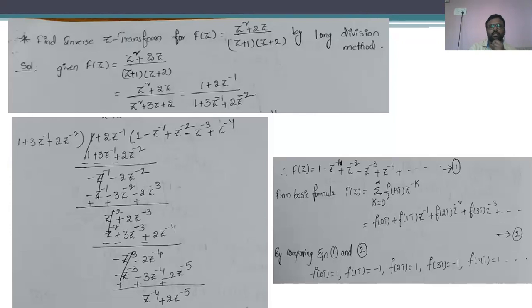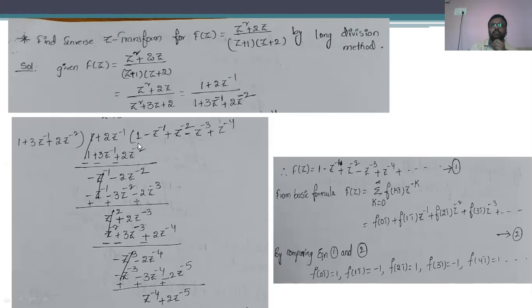So simply with the application of the division process, we are going to calculate the coefficient values. That means a coefficient sequence is going to be obtained.